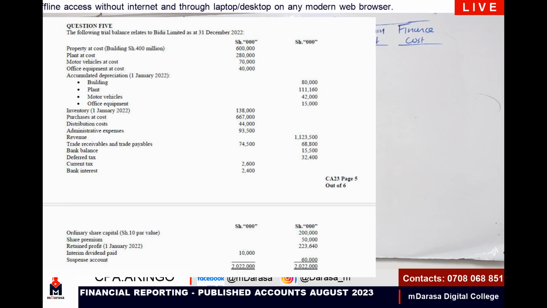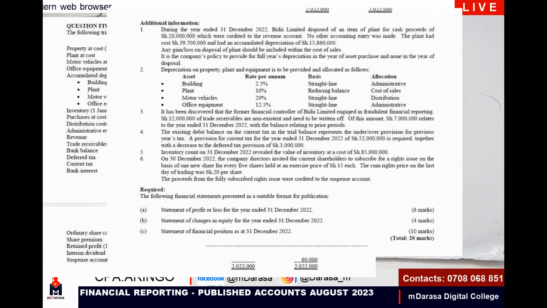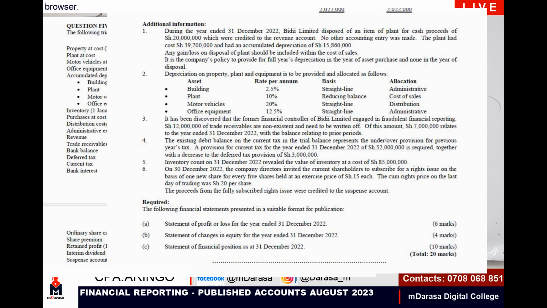You're given our purchases just below opening inventory, of 667, right? You less your closing inventory. Remember we had looked at it here: according to our analysis, closing inventory amounted to 85.